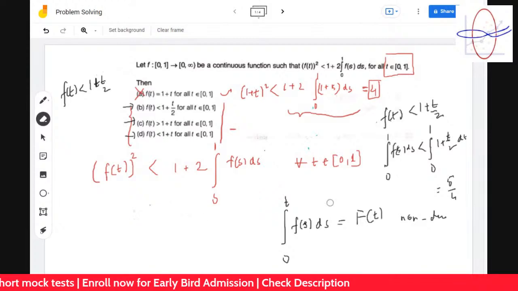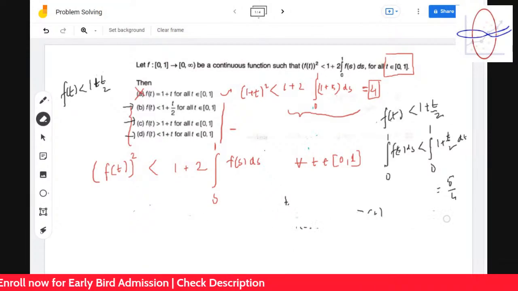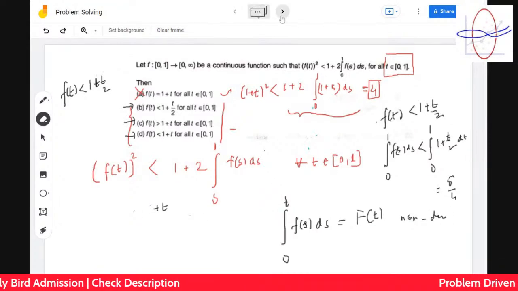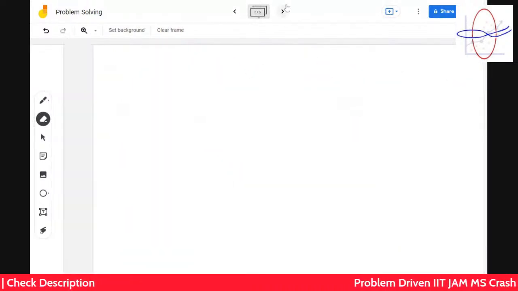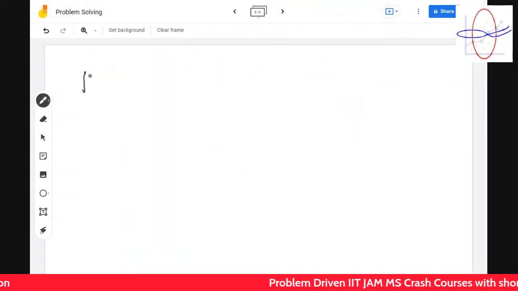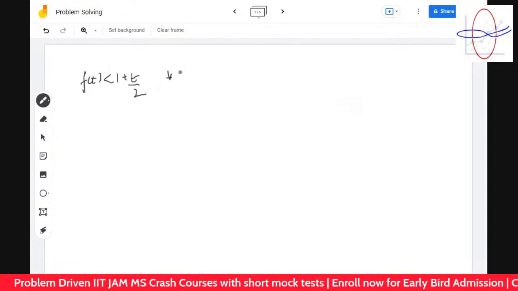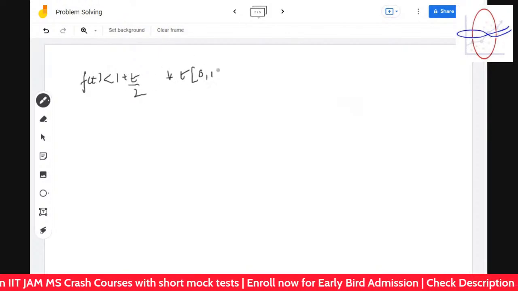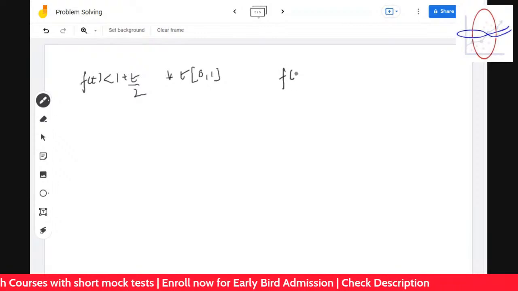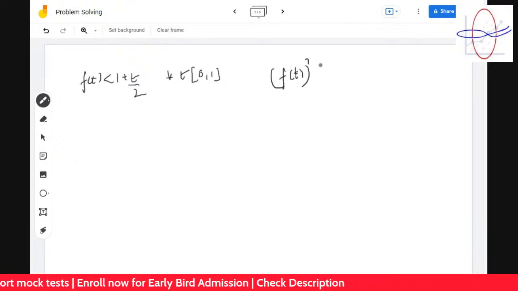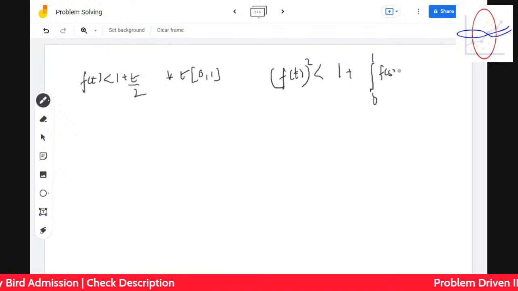Now to think of a function, so let's see this. It's asking f(t) is less than 1 plus t by 2 for all t in 0 and 1. So we have got that f(t) whole square is less than 1 plus integration 0 to 1 f(s) ds.